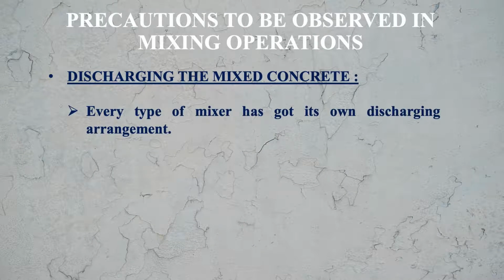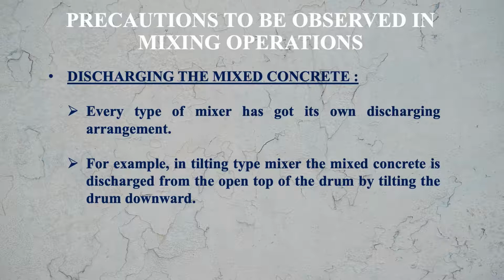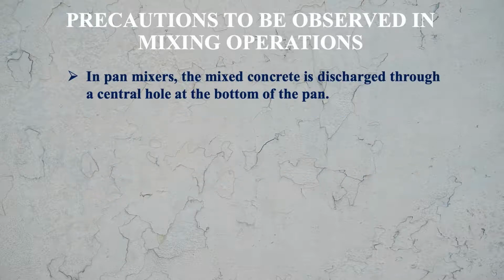Every type of mixer has its own discharging arrangement. For example, in a tilting type mixer, the mixed concrete is discharged from the open top of the drum by tilting the drum downward. In pan mixers, the mixed concrete is discharged through a central hole at the bottom of the pan.